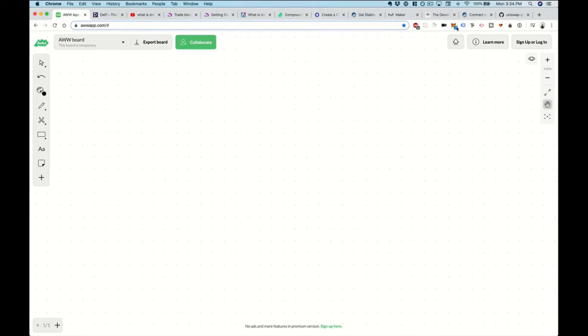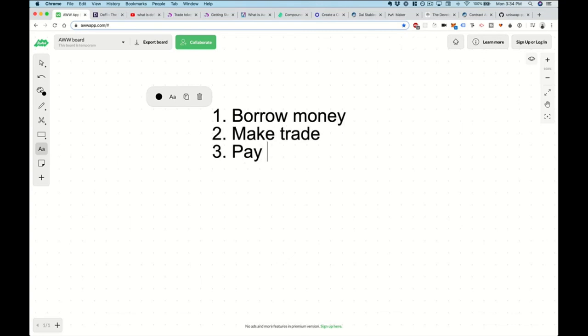If I have my MetaMask wallet and send you some cryptocurrency, that's a pretty simple transaction. But you can do more complex transactions where you say: one, borrow money; two, make a trade; three, pay back the loan. And this all happens in one shot, in a single transaction. So that's how a flash loan works.